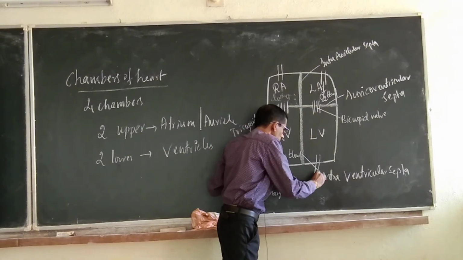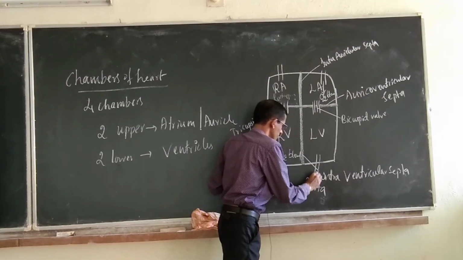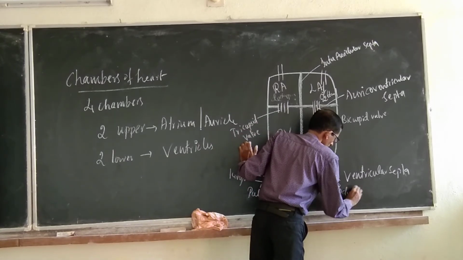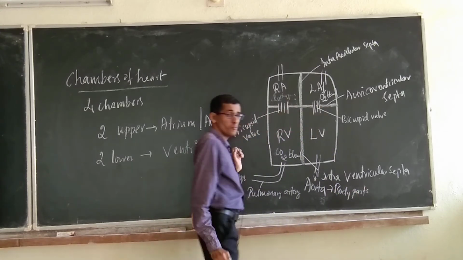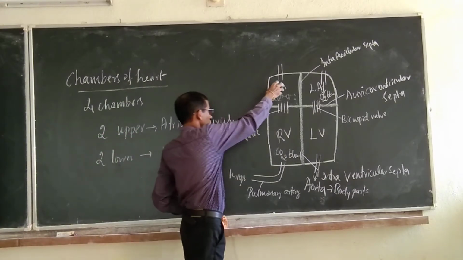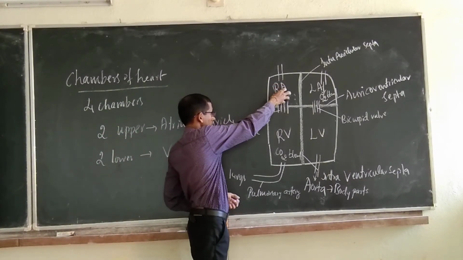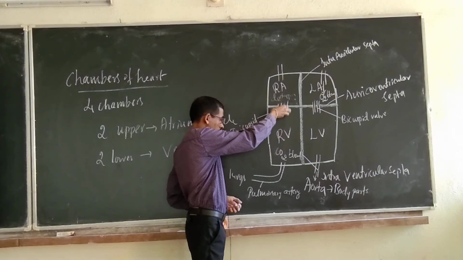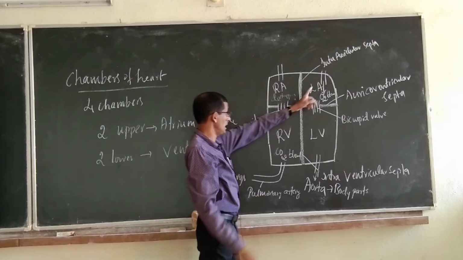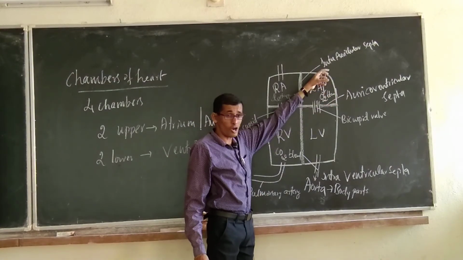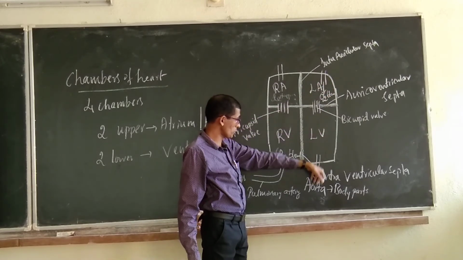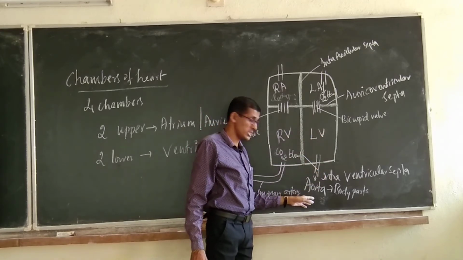From here, through the aorta, it is given to the body parts. So the right auricle receives deoxygenated blood and gives it to the right ventricle through the tricuspid valve, and from the right ventricle it goes into the lungs. After oxygenation the left auricle receives the oxygenated blood, it enters the left ventricle through the bicuspid valve, and through the aorta the left ventricle pumps the oxygenated blood to the body parts.